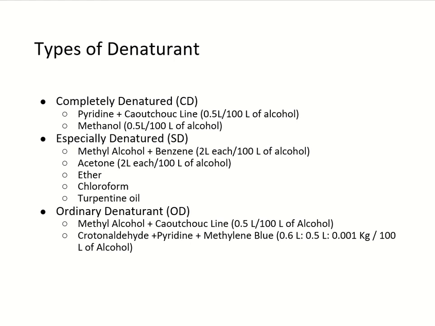All these are 2 liter per 100 liter of alcohol. Ordinary denaturants are methyl alcohol plus caoutchouc 0.5 liter per 100 liter of alcohol. Next is crotonaldehyde plus pyridine plus methylene blue, in the ratio 0.6 liter to 0.5 liter to 0.001 kilogram per 100 liter of alcohol.